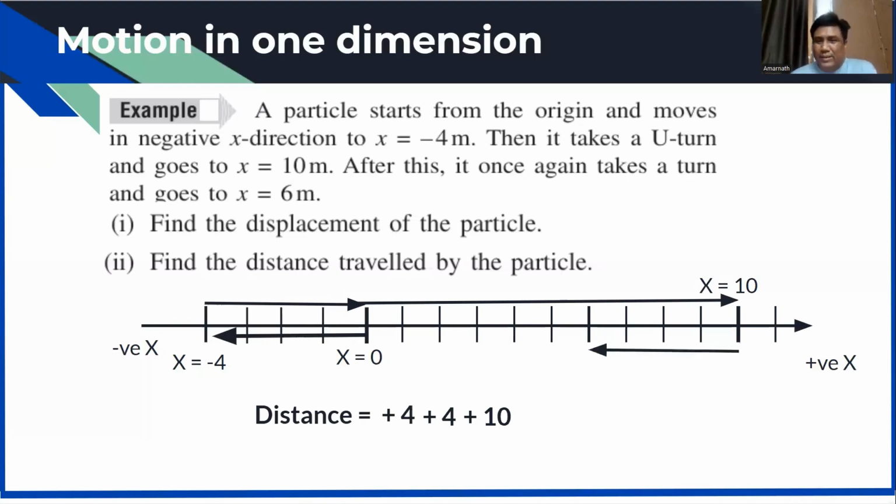So let me come back to 6. How many steps have I come back? 1, 2, 3, 4 steps. Na? 4 steps I have come back. So here, in that distance, I have to add this 4 also. 1, 2, 3, 4. So that distance will be this much only. So altogether, what will be the total distance? 4 plus 4 plus 4 plus 10 equal to 22. Yeah, that's correct. So 22 is the distance.